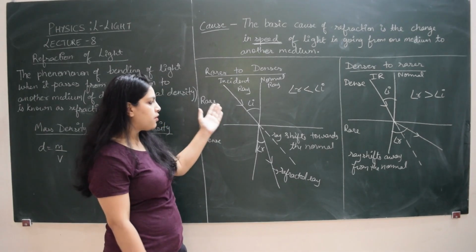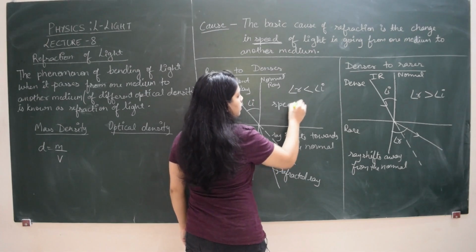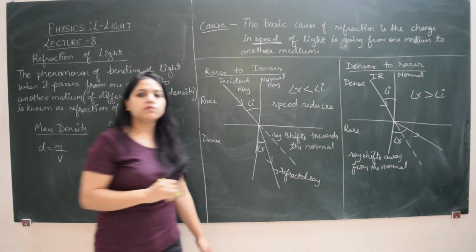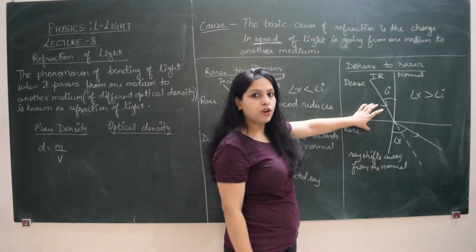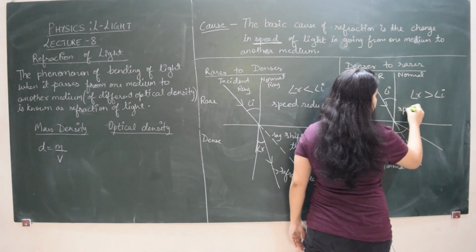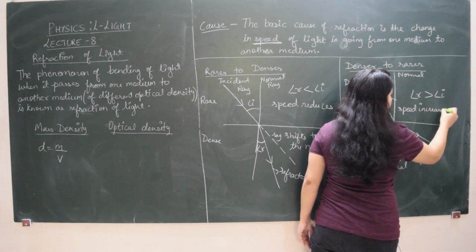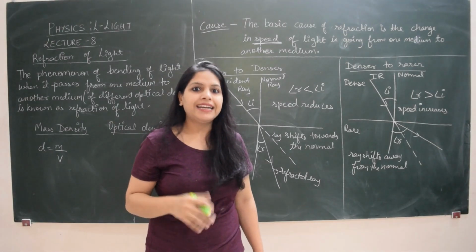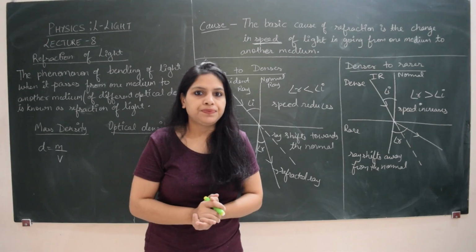When it passes from rare to dense medium, the speed reduces. Whereas when the beam of light passes from a denser medium to a rarer medium, its speed increases. When I say speed, I am talking about the speed of light. It increases, and that is why the path is deviated.